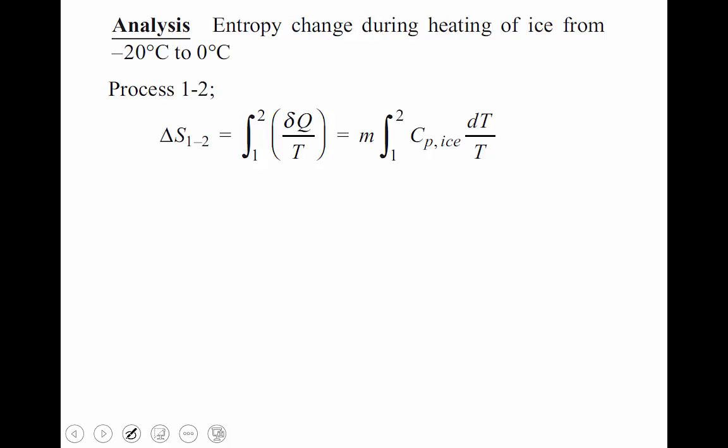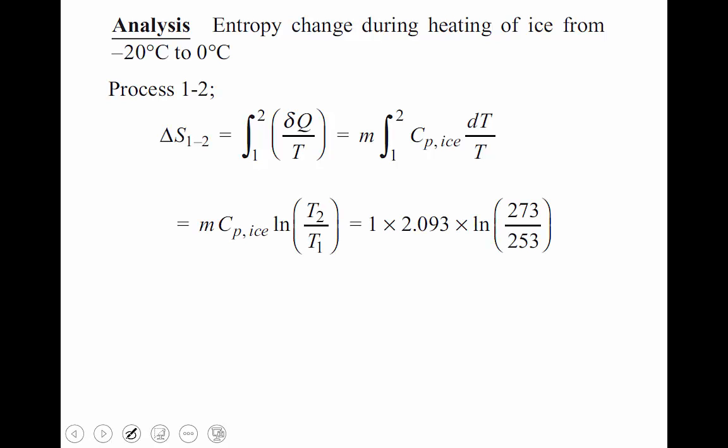Delta S 1 to 2 equals integral of delta Q by T, which is nothing but m Cp ln T2 by T1. Here the substance is in the state of ice, therefore substitute the Cp of ice. The mass is given, m Cp ln T2 is 273 and T1 is 253. Substituting, you get 0.1592 kilojoule per Kelvin.